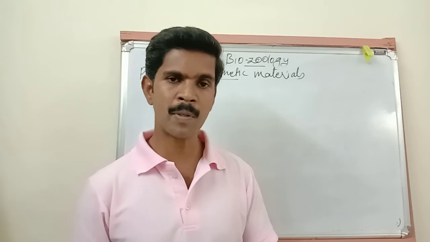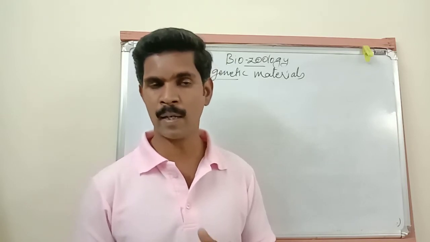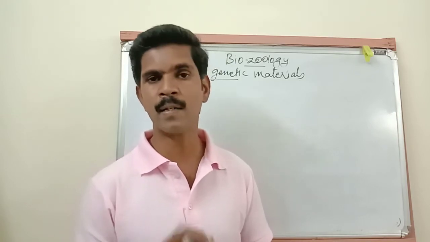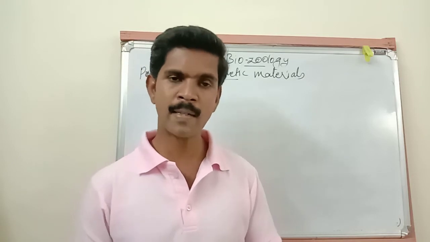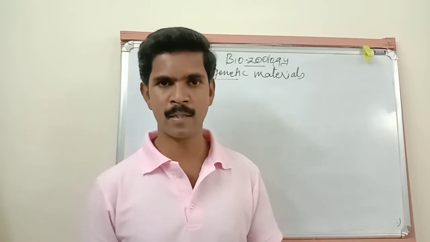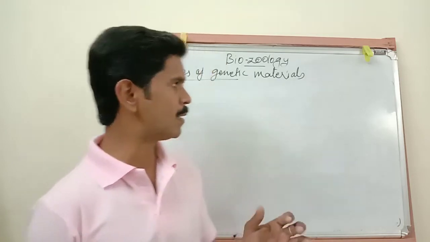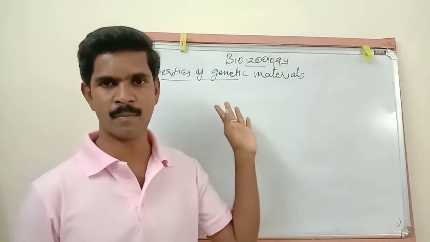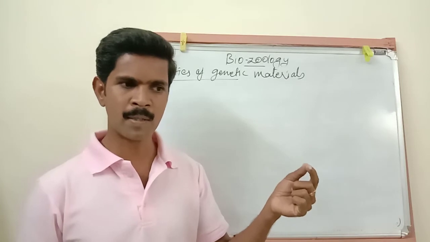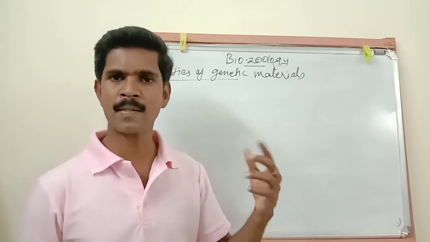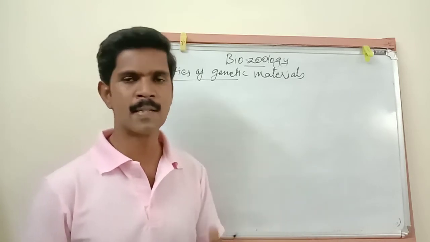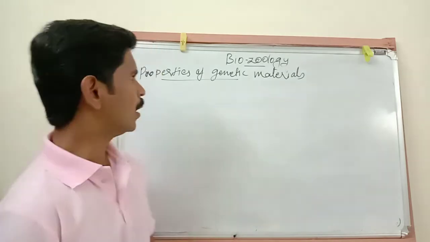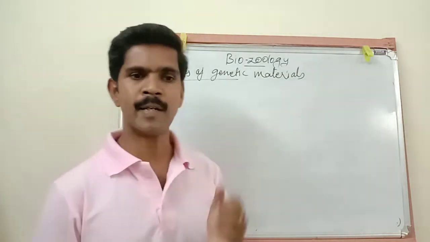But these two people together did one experiment to prove that DNA is the genetic material. So this experiment clearly showed DNA is the genetic material. Some scientists believed protein molecules are the genetic material and some believed DNA is. So now we are going to study the properties of genetic material.